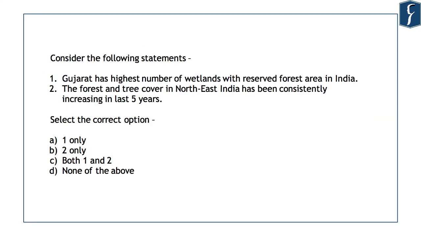Now let's see this question that I have made for you from India State of the Forest Report 2019. Consider the following statements. Gujarat has the highest number of wetlands in reserve forest area in India. The forest and tree cover in northeast India has been consistently increasing in the last 5 years. The first statement is correct. Gujarat indeed has the highest number of wetlands in reserve forest in India. That is followed by Uttar Pradesh and that is followed by West Bengal. But the second statement is incorrect.